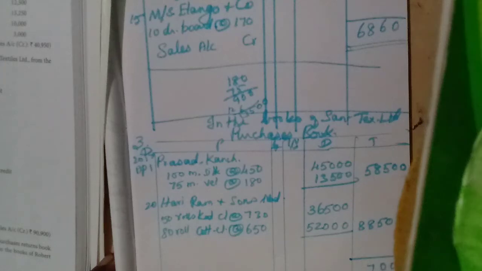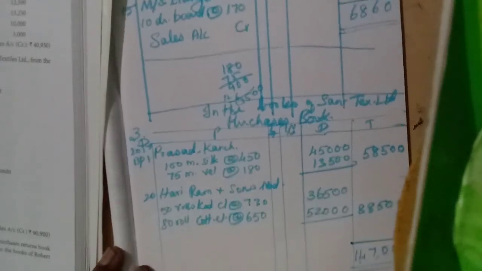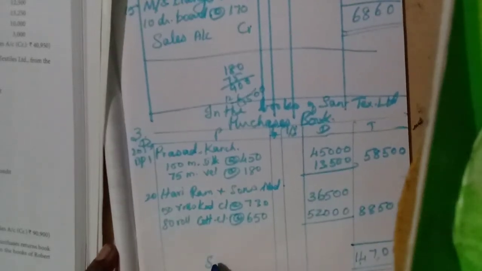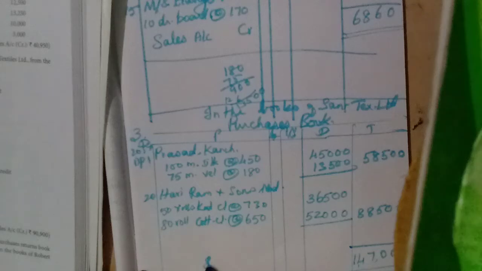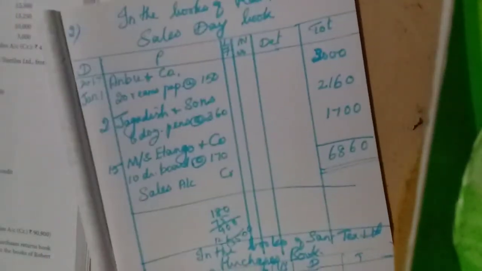Balance 1. 9 plus 5, 14. 1,47,000. Here, sorry, purchase one, isn't it? Purchases book, purchases account, debtor. Okay, then sales book. We need to prepare sales book.